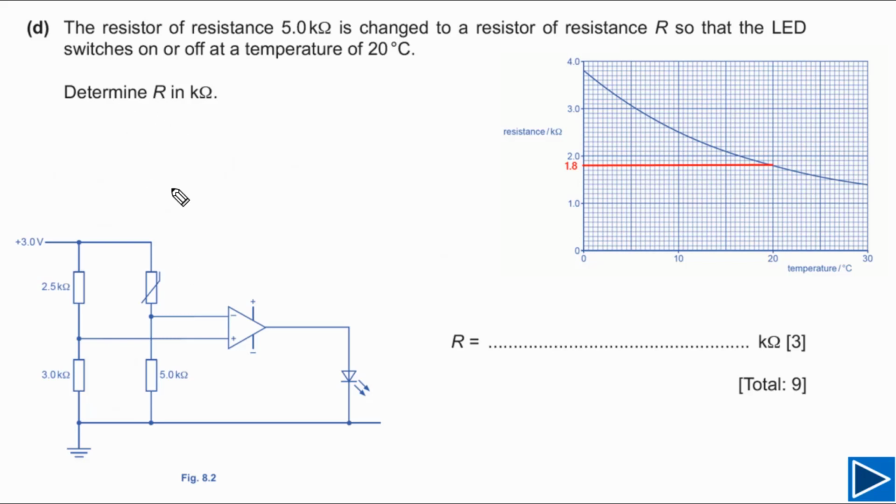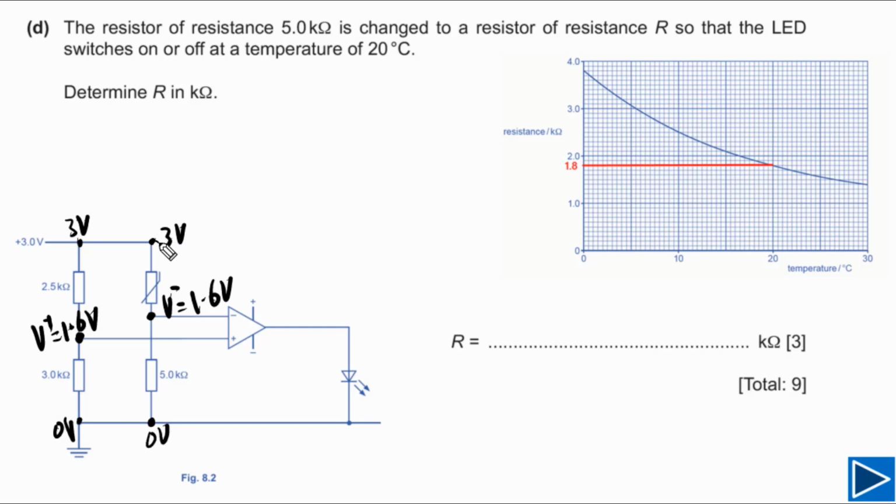Let's try to answer the same question using a different method. We have already discussed the potential at this point, V negative, is equal to 1.6 volts. And the potential at this point, V plus, is equal to 1.6 volts. Potential at this point is equal to 3 volts, and potential at this point is also equal to 3 volts, and potential here is 0 volt. Potential here is also 0 volt because they are just connected by one ideal wire.